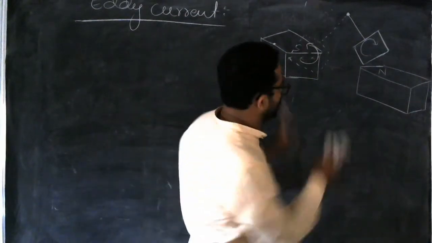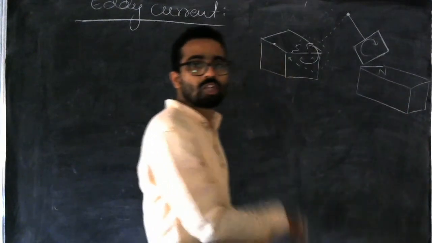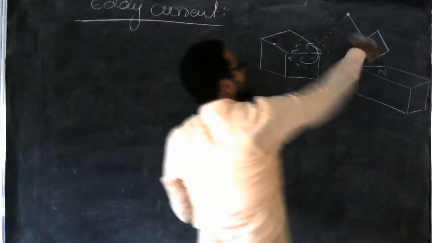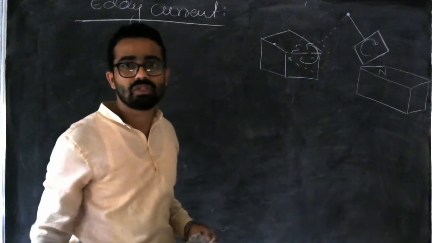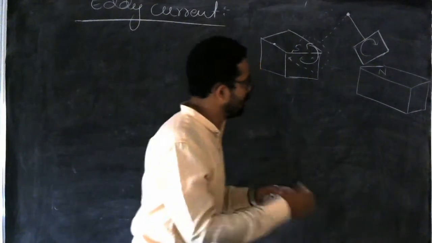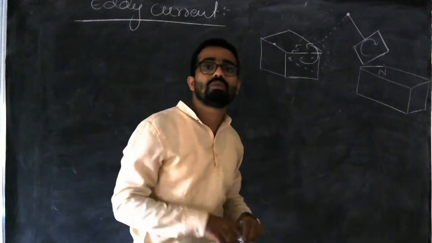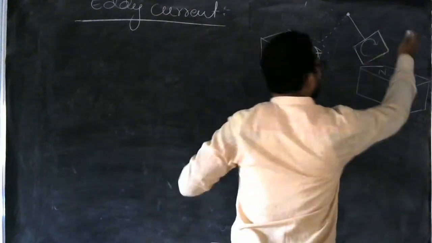But if you look at this figure from this side, on the observer side, then if it is at this extreme position, current will flow in an anti-clockwise direction, which means that it will have a north pole, which will repel. That is why it will move like this.